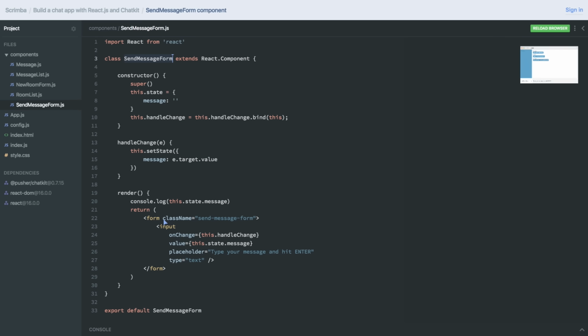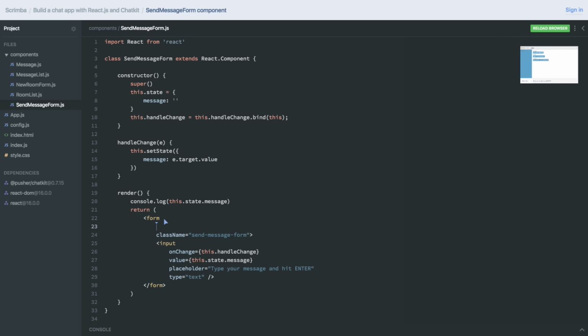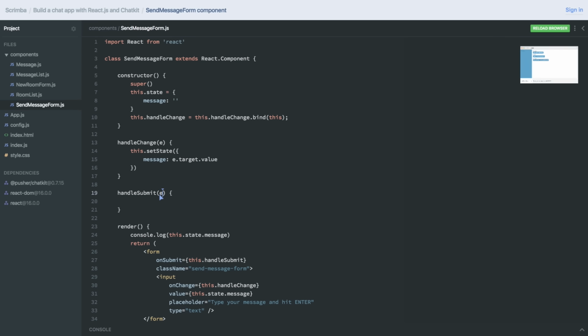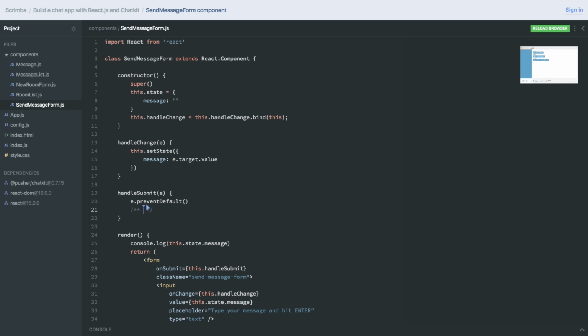So the next thing we need to do is hook an onSubmit event listener onto the form so that when they hit enter, we'll take the message and send it off. Or we'll at least in this lecture prepare the sending off. And then in the next lecture, we'll see how we can send it off to Chatkit. The way we'll do this is very similar to what we did previously. We'll do onSubmit, as that's the event listener for forms. And we'll do this.handleSubmit, then handleSubmit, create that one here. Here we first want to do preventDefault, and then we want to send off the message somehow.